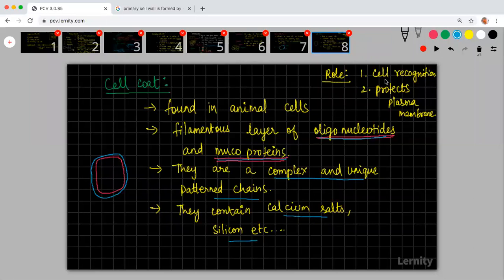What is the role? They play a major role in cell recognition. You have blood groups and all. Whenever you're talking about blood group A positive, B positive, A positive cells are different from B positive cells. So it will play a major role in recognition of the cell type. And it will also protect the plasma membrane. They are all a very important part of the cell recognition system. We'll study the cell recognition system later. You just understand that there is a coat called the cell coat.